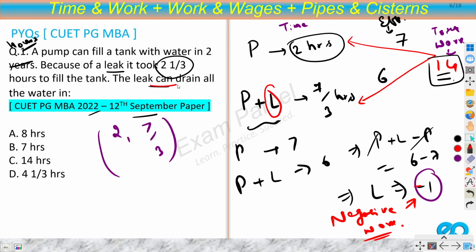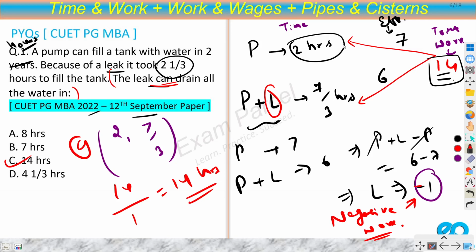Now, what about the leak? The question asks, the leak can drain all the water in how much time? So what is the time taken by the leak? Obviously, that would be total work 14 by the efficiency of the leak, that is 1. Here there is no need for the minus sign. So we'll get 14 hours. So the answer is C, 14 hours. I hope this is clear to you.